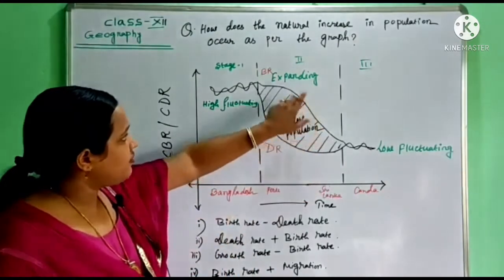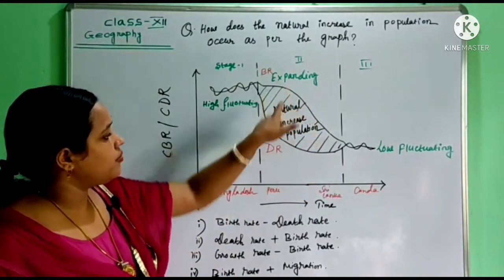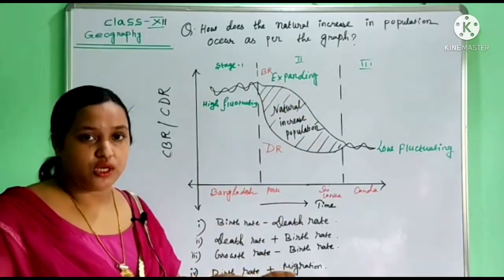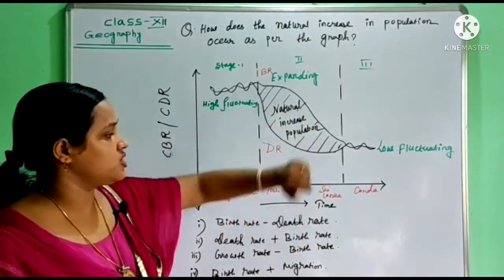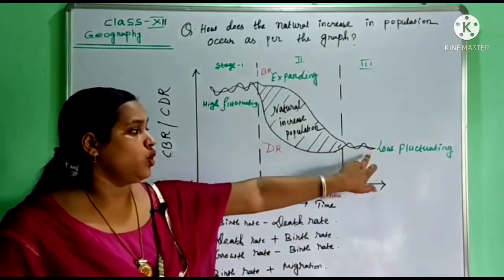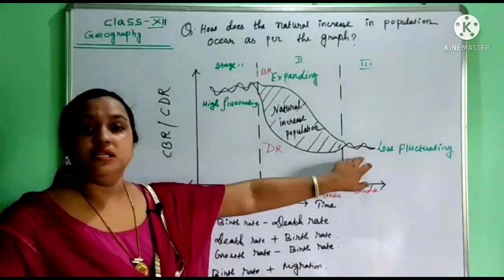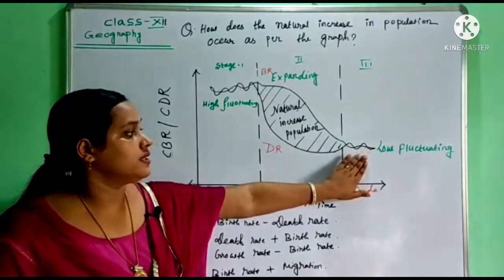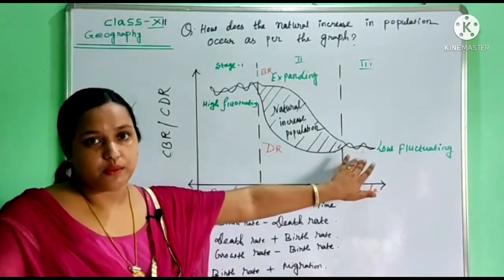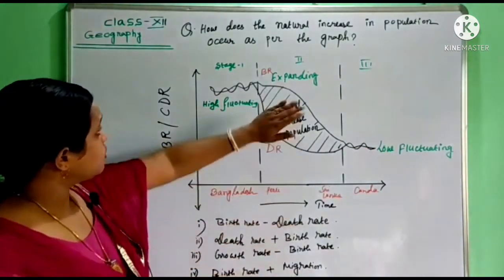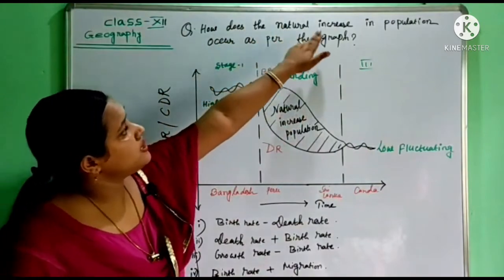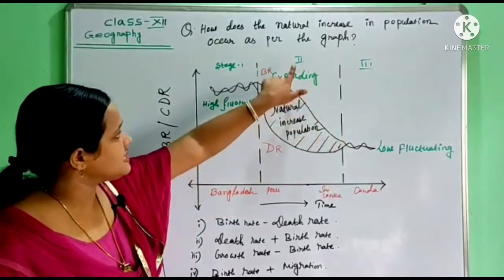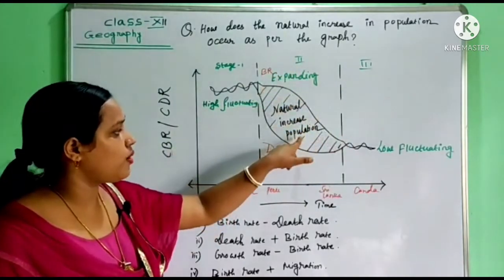In the second stage, birth rate is still high, but death rate is declining. So natural increase in population occurs in this stage, the second stage. In the third stage, obviously, birth rate is low, and death rate is also low but fluctuating. That is the reason we find stable population growth in the third stage. So the question is: how does natural increase in population occur as per the graph? We find natural increase in population in the second stage.